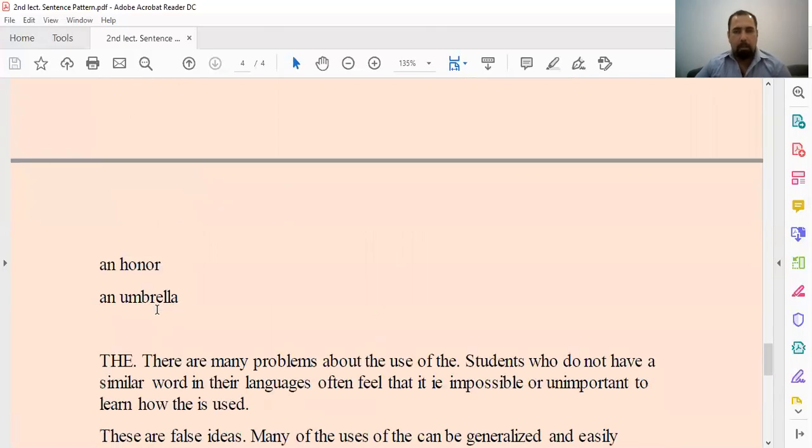And an umbrella, we have to precede it by an. Here we have honor. The h is silent, cannot be pronounced, so we have to add an at the beginning of this word because it begins with O, one of the vowels.